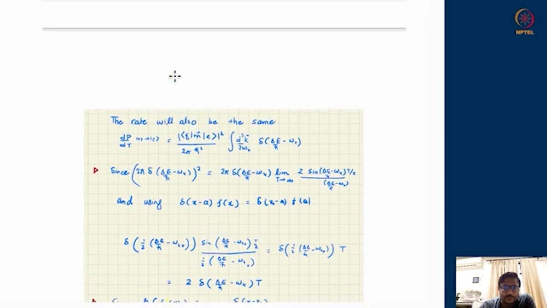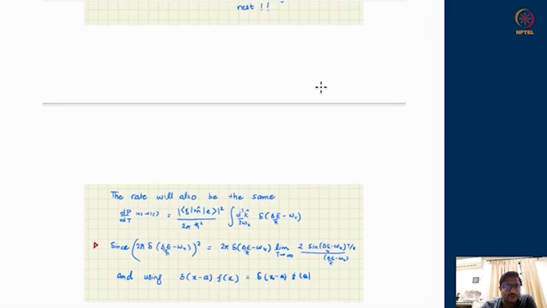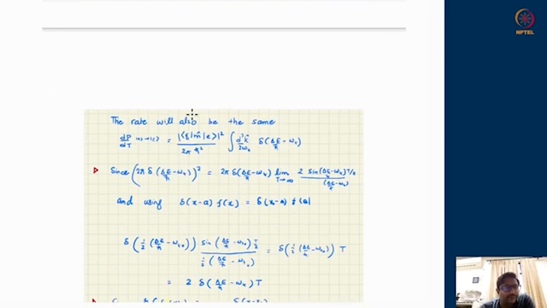So again, if I have to write down the rate corresponding to it, I will convert these double delta functions into their sinc function form. It is just a limiting case of the sinc function, if you recall. And using that, we have already done that before. If I take the derivative with respect to time, I will get this expression. Just a quick summary of how to see that. The double delta function which has appeared can be nicely broken into a single delta function and one limiting expression. This is also a delta function, but I am writing it in a limiting fashion. And call this some f of omega k, let us say.